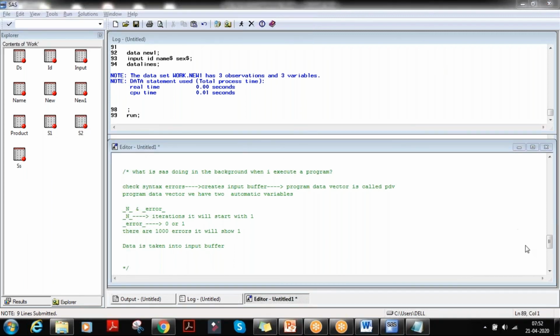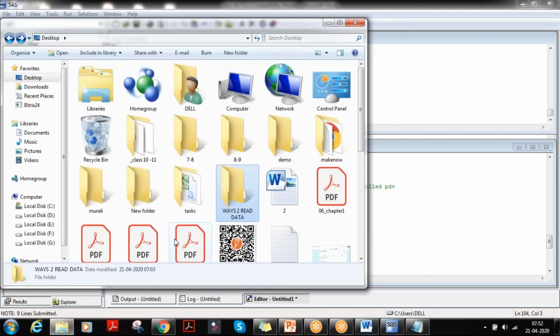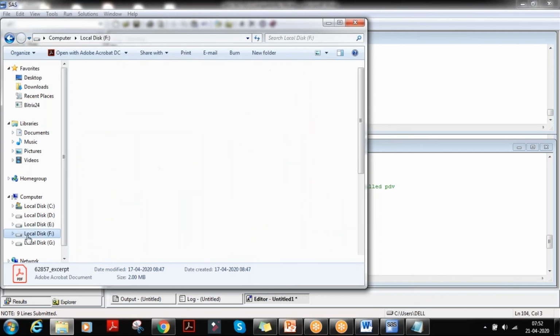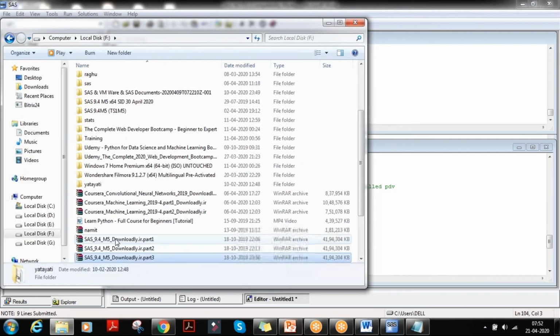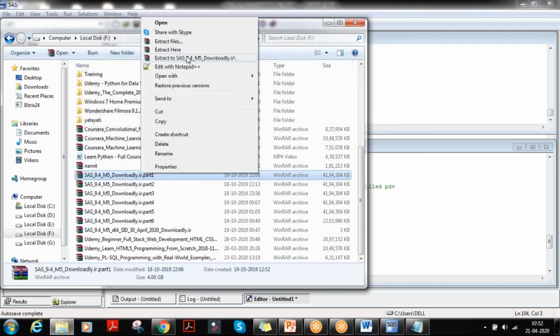Sir, I have downloaded all the 6 parts. Okay, who is this? Shubham, tell me. You downloaded it, so you need to know how to install it, right? I'm having some confusion. I have to extract all the 6 parts, right? Yeah. I'll just show you. So the files are like this, right? If you right-click and extract to here, it will automatically take everything.